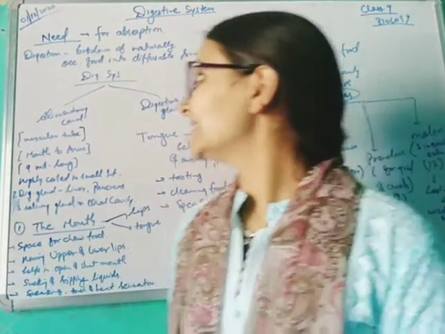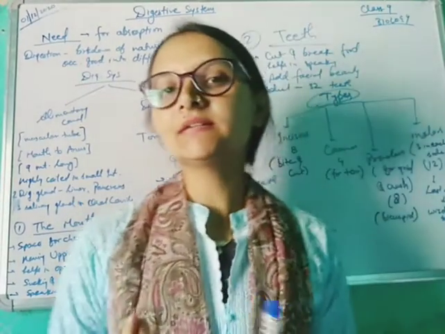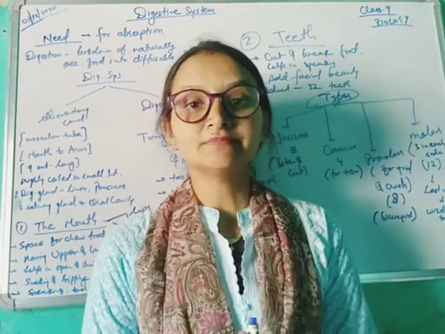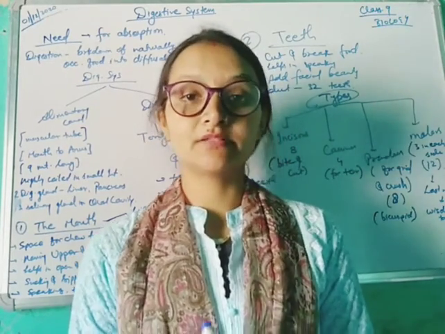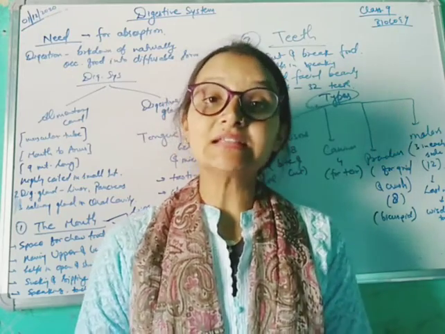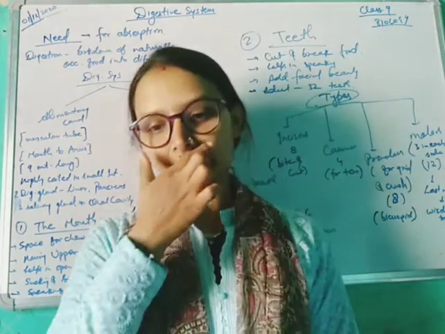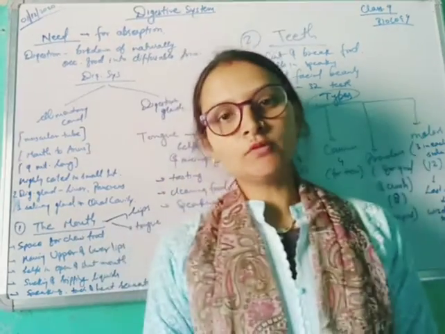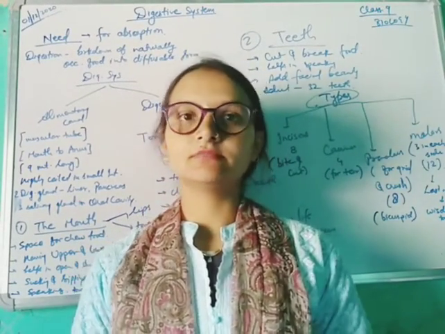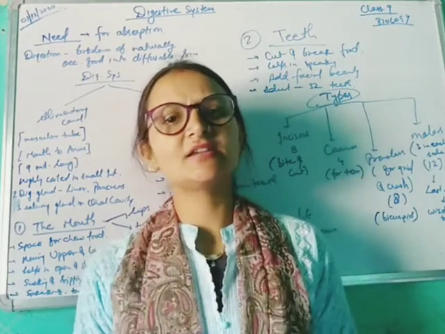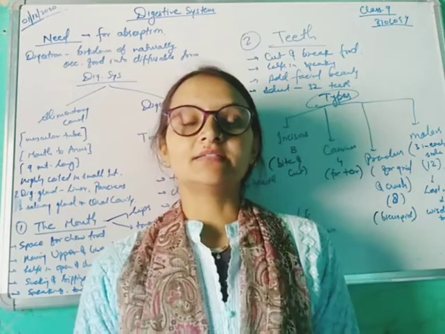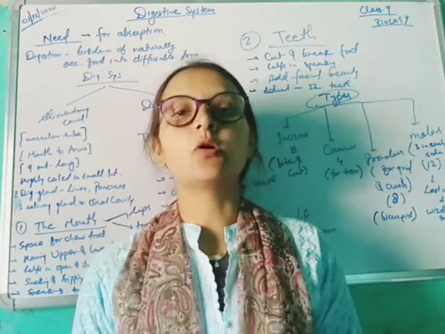The food we eat is a very complex substance, and it is very important for cells to get it in a simpler form. So in the digestion process, the food we eat completely changes into simpler forms, then our cells are able to absorb it.